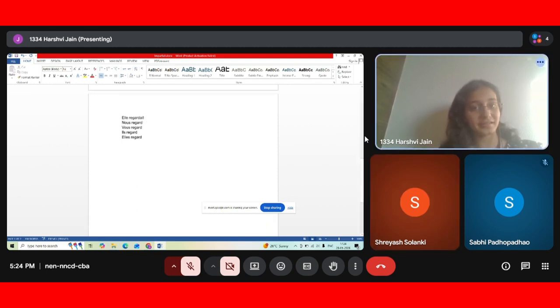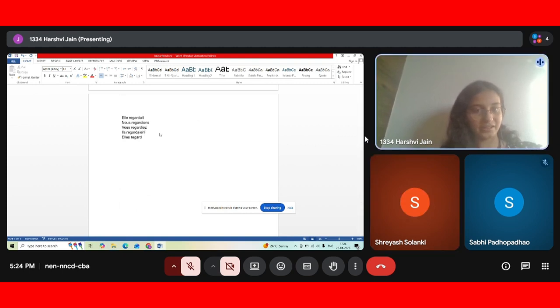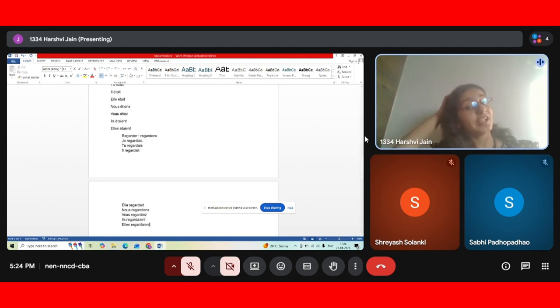Then ions, iez, very good. Then aient, very good, and aient. So that's how we conjugated the verb regarder in the imperfect. You get it? You understood?